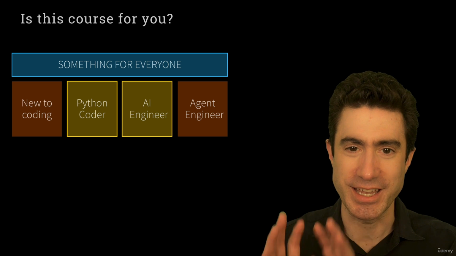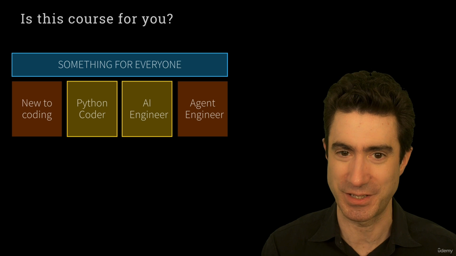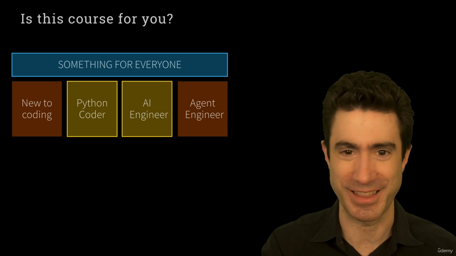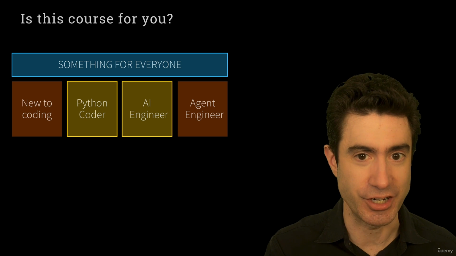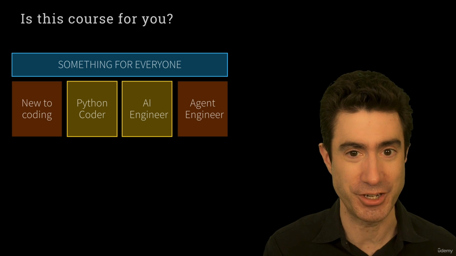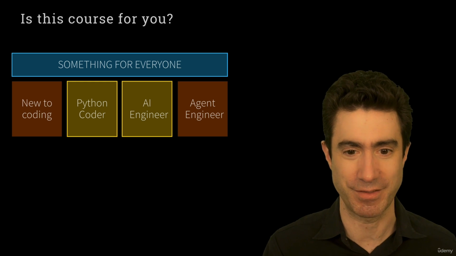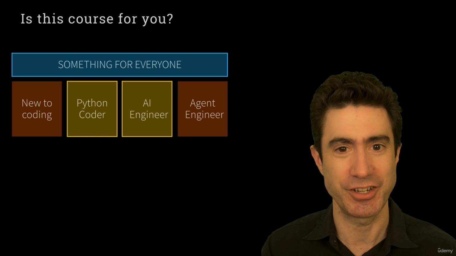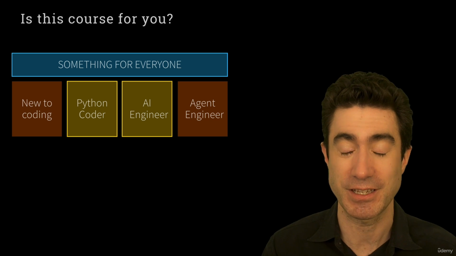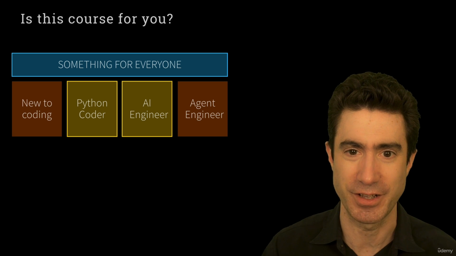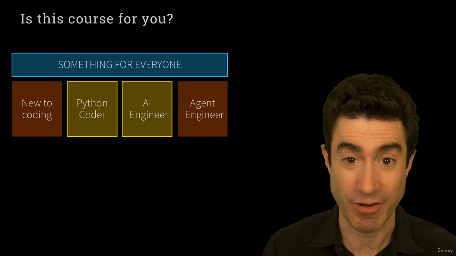The people in the yellow boxes in the middle, you're going to have the best time with this. It's most well positioned for you. That is for sure. That goes without saying. For the people that are new to coding, it's going to be challenging. There's no doubt you're going to need a lot of patience, but this course is okay. You'll be able to get there and build amazing things. For someone who's already an agent engineer that's built some agent platforms before, you may want to speed through some of this, but I've made sure that there's advanced material covered too. We're going to be doing some really interesting things at every point and building some great projects too.